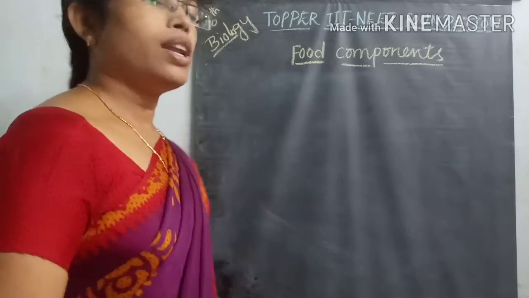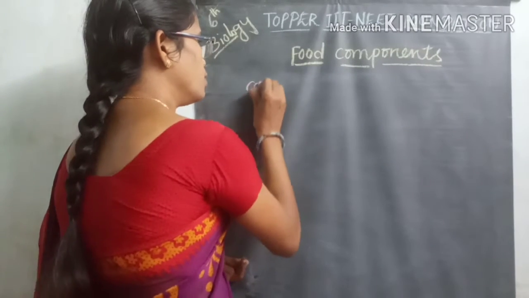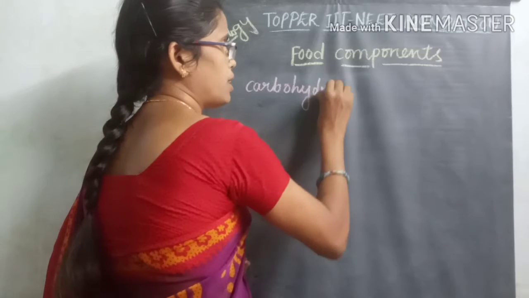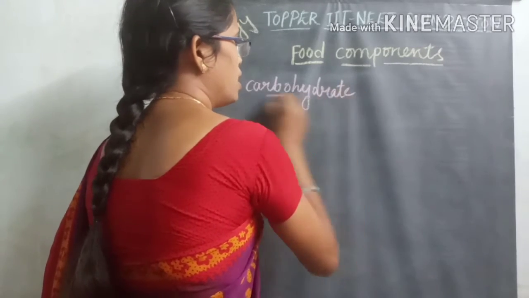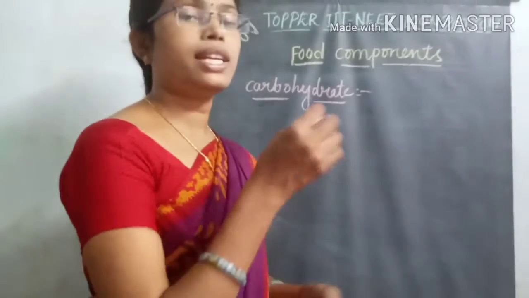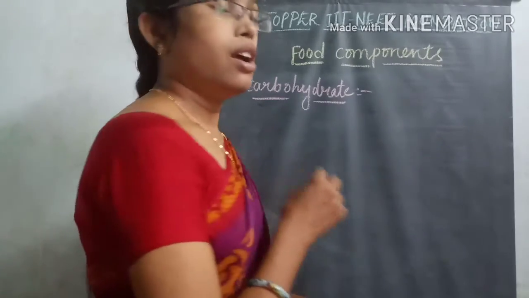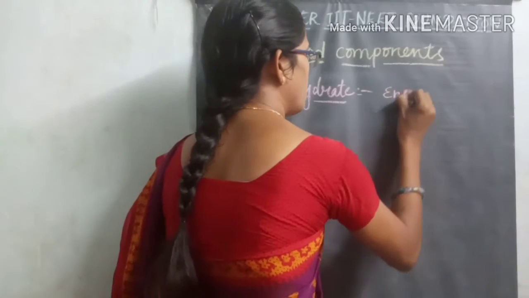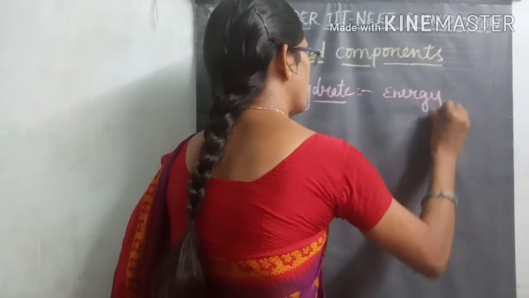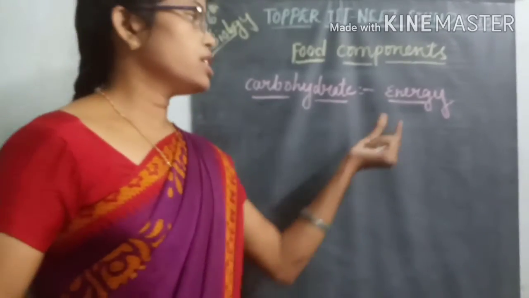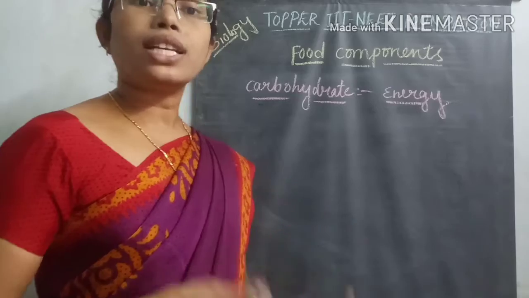In that, one of the main important nutrient materials is carbohydrate. What is that important nutrient material, carbohydrates. Whenever we are taking carbohydrate-containing food material, it is mainly helpful for obtaining energy, which is used for our working purpose.